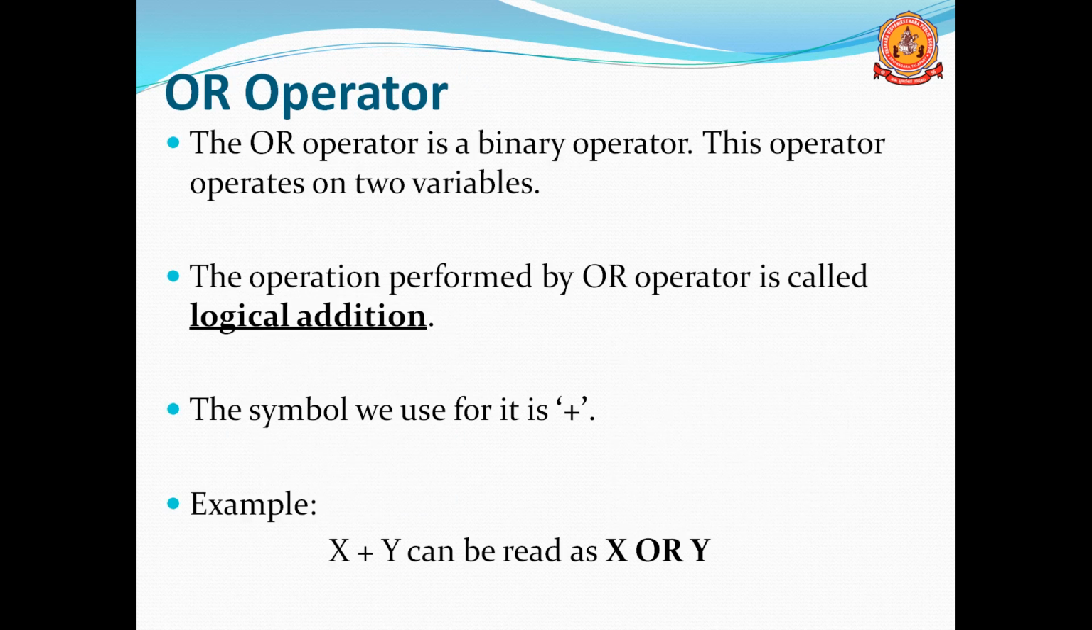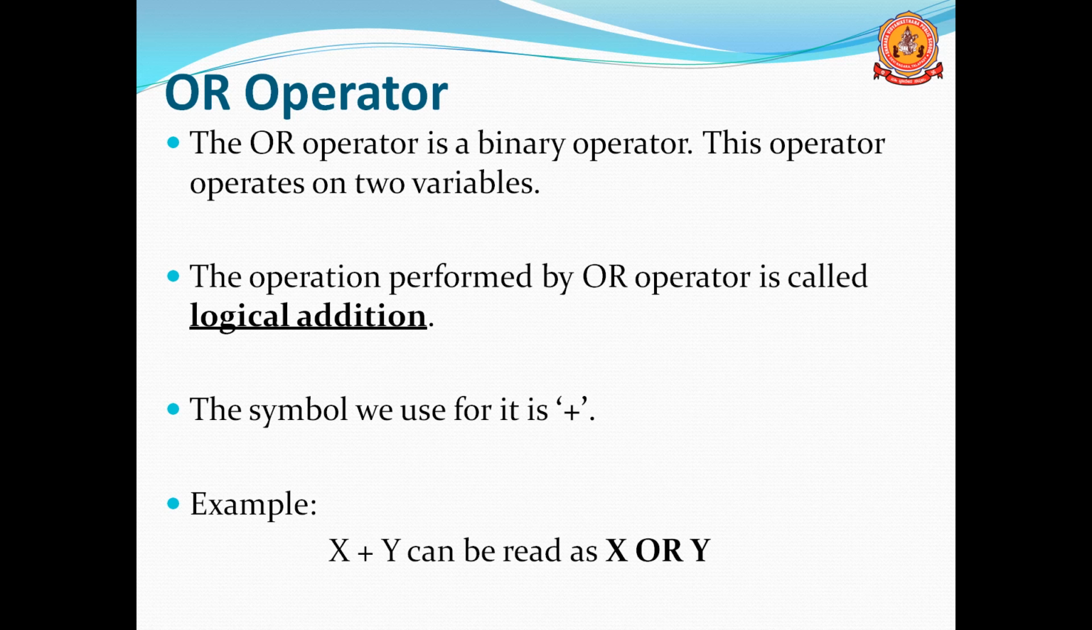The next one is the OR operator. The OR operator is a binary operator. This operator operates on two variables. NOT operator is a unary operator, but the OR operator is a binary operator, because it operates with two variables. Two variables are required to perform the OR operation.